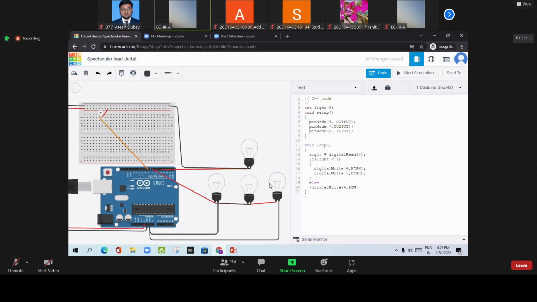And similarly, we will write digital, and then 7 comma, and there will be a low value I have written.